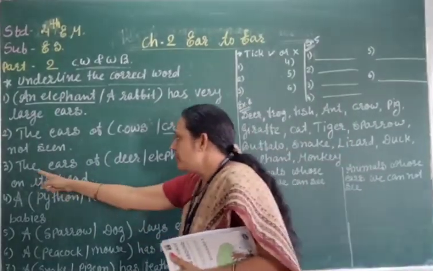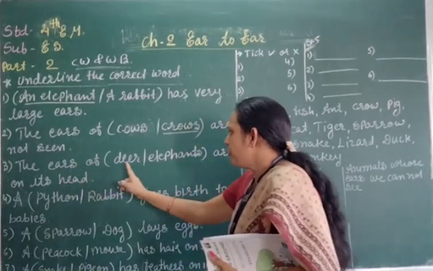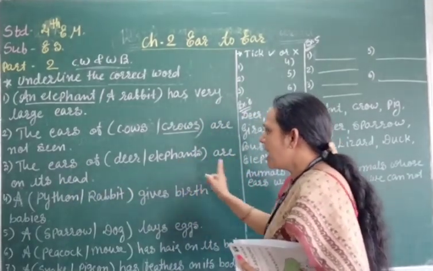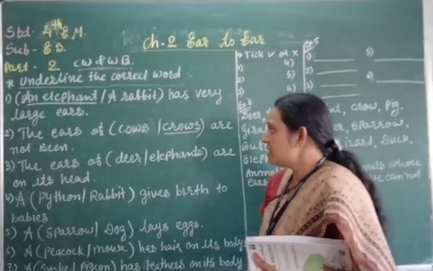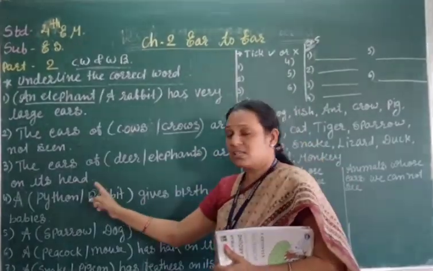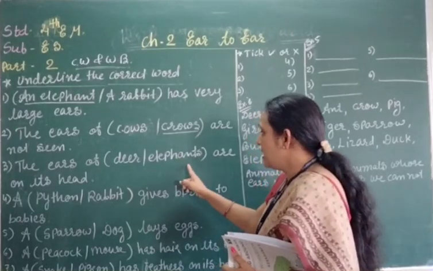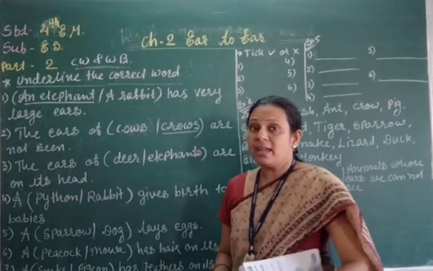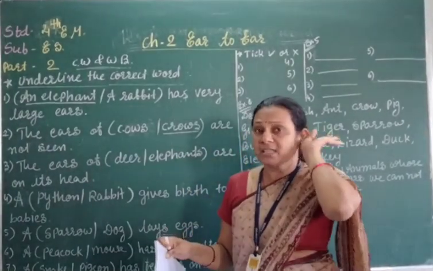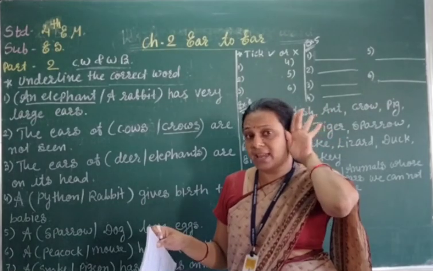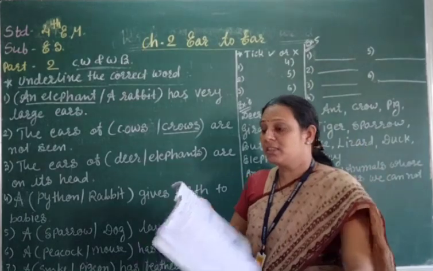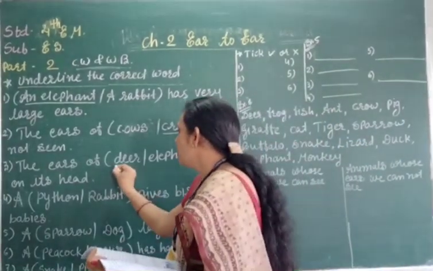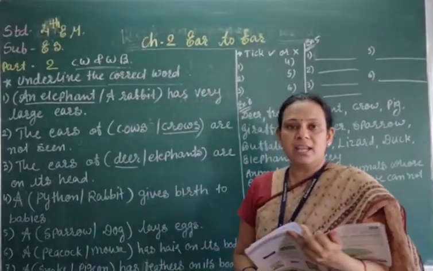Right? Third number, the ears of deer, elephants are on its head. Which animal's ears are on its head? Then here the elephant also has the ear, but the elephant has the ear beside the head. Right? You have seen that the elephant's ears are beside the head and the deer's are on the head. So we have to underline below the deer.